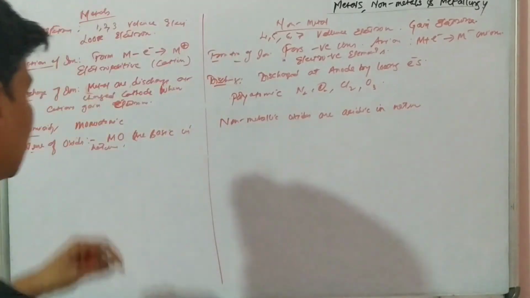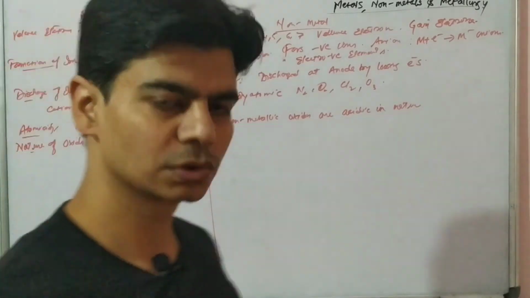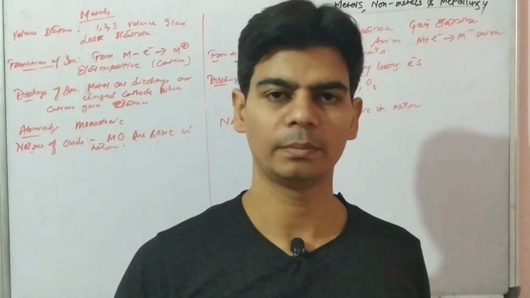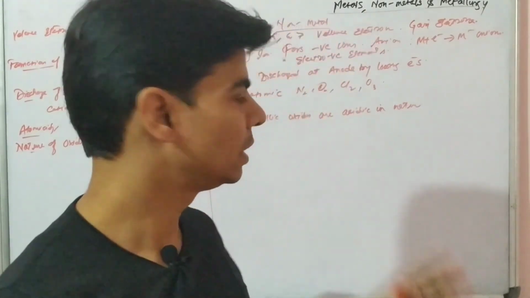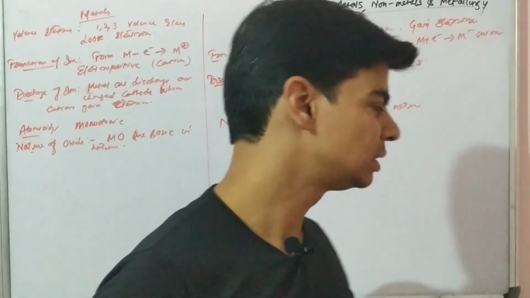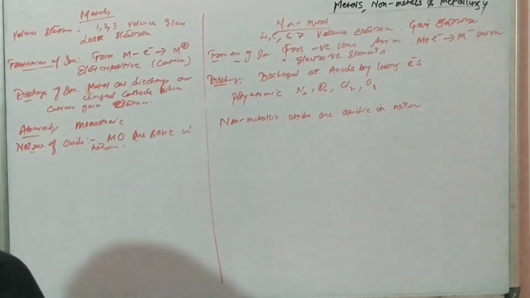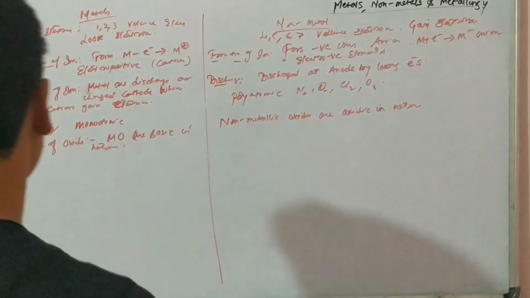Since metallic oxides are basic, they form bases with water, and non-metallic oxides are acidic oxides, and we know they form acids with water, right? So these are some important points that you need to remember, right?